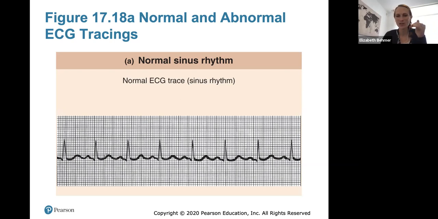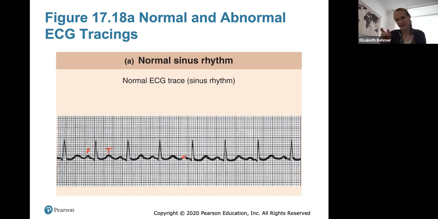So this is normal. If we label things here, we can see the P wave. So that's your P wave. You see the QRS complex, the big triangle, and then the T wave is the wave after that. You see the P, QRST, P, QRST. So everything you can see is normal rhythm. So there's no gaps in between. Everything is exactly how it should be.